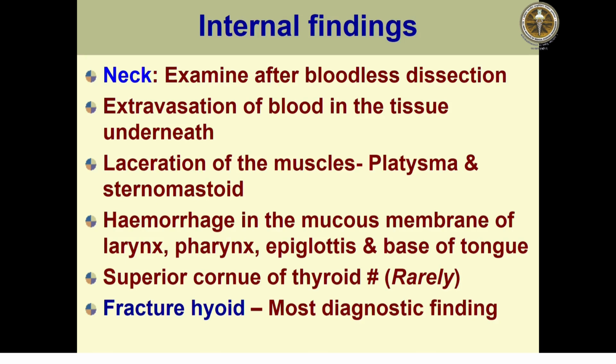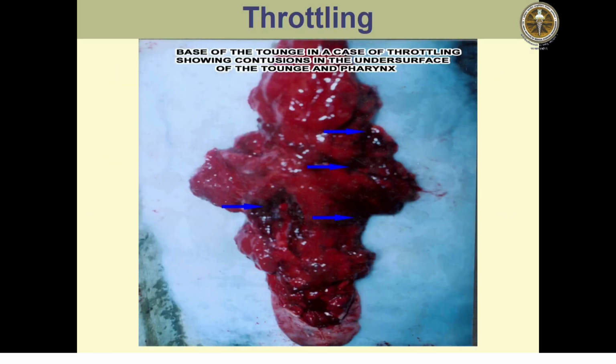There is also a chance of hemorrhage in the mucous membrane of the larynx, pharynx, epiglottis and base of the tongue. There is a possibility of fracture of the thyroid cartilage, especially the superior cornu of the thyroid. If there is a fracture of the hyoid bone, the bone of the neck, then it is the most diagnostic finding. So in this case we observe lacerations, bruises and extravasation of blood in the laryngotracheal passage.